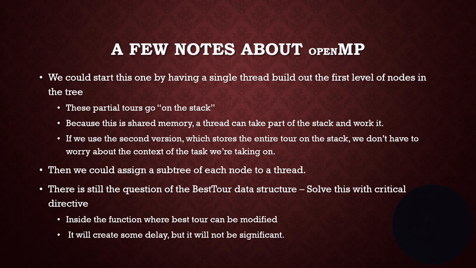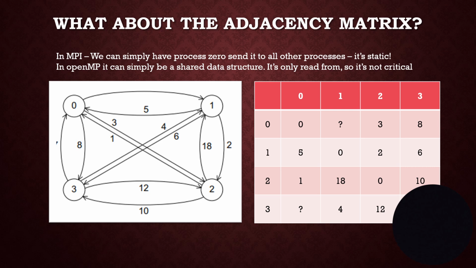Okay. Now, if we were using OpenMP, we could have a single thread build out the first level, and then the partial tours could go on the stack. Now, since it's shared memory, every thread could just grab a part of the stack and work it. And if we use the second version, which is a third algorithm, we could store that entire tour on the stack. We wouldn't have to worry about it. We could just grab a tour off and work it. So then we could just assign each subtree of each node to a thread. And we still have to wonder how we're going to do that best tour. No problem. We're going to use the critical function.